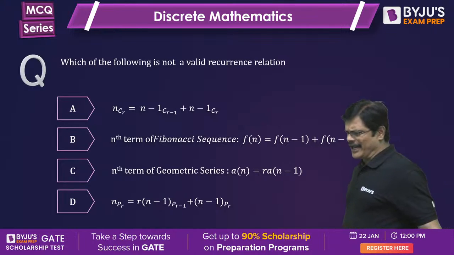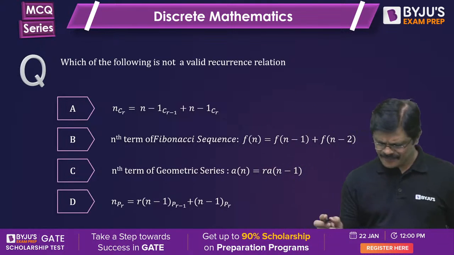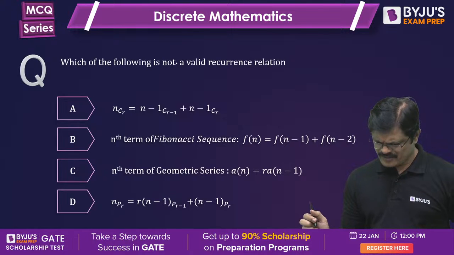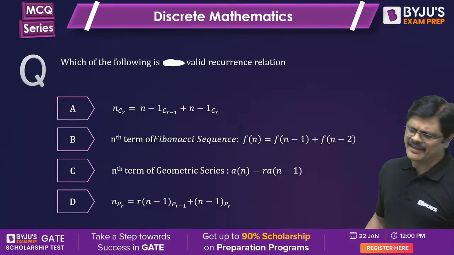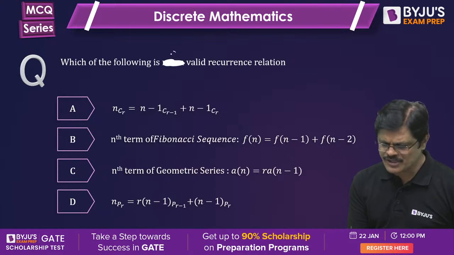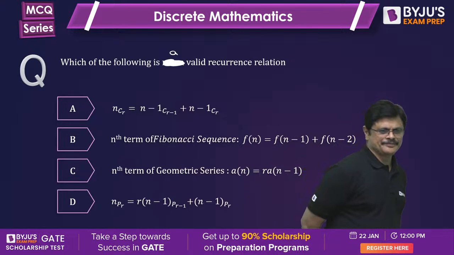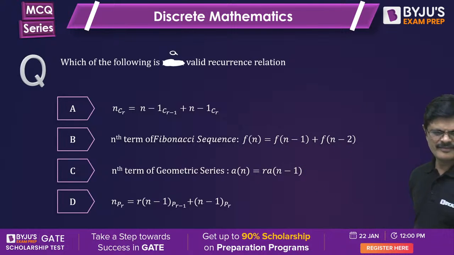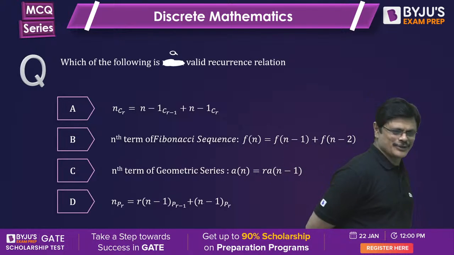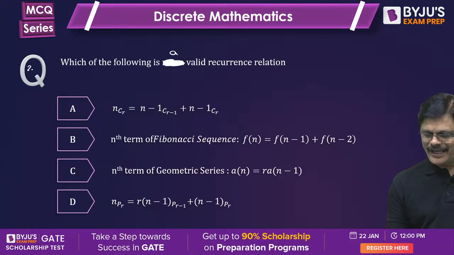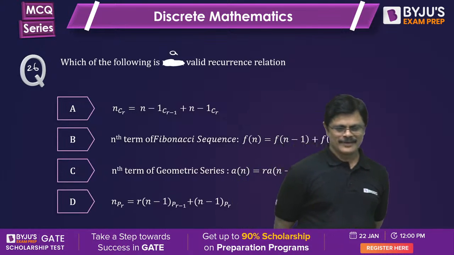The last one, which of the following is not a valid... Sorry for the question, I changed my question. Which of the following is a valid recurrence relation? First, I thought of giving a different question, but later I changed it to this one because I doubt at this last stage. That question is changed, sir.